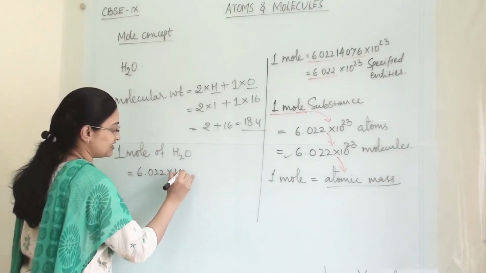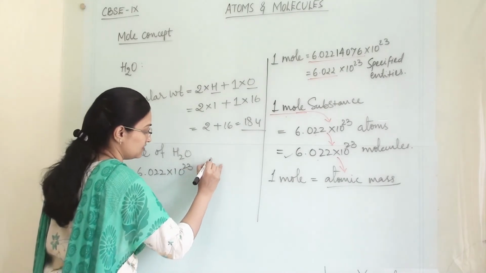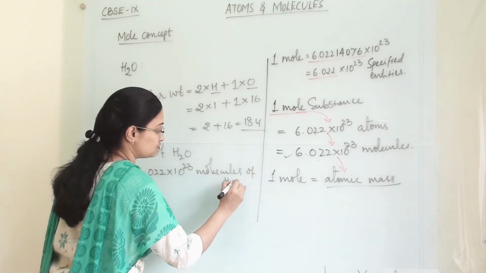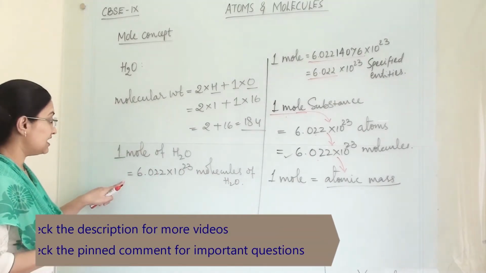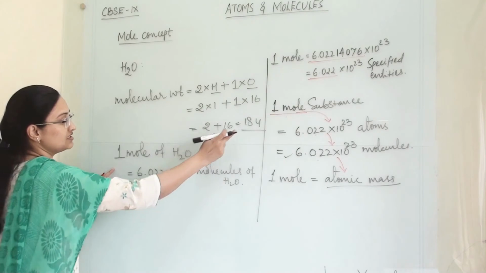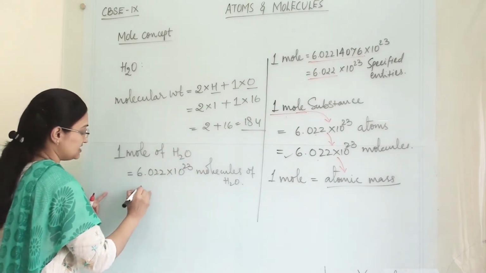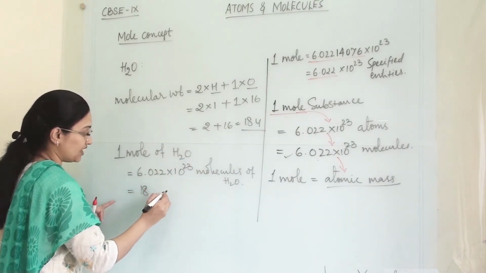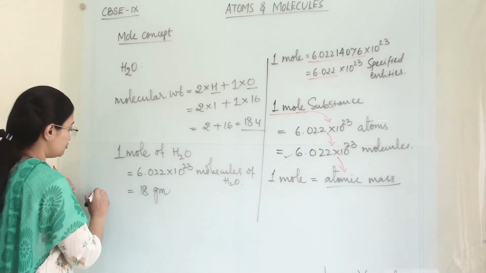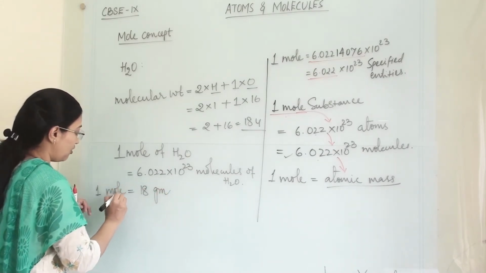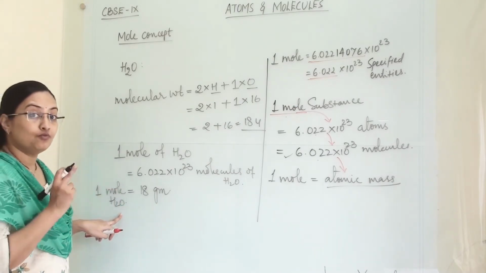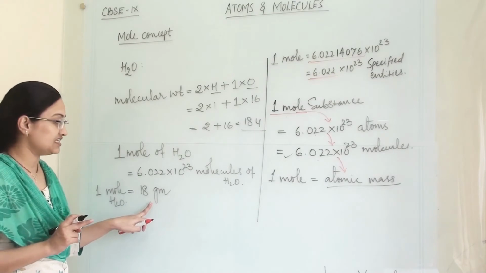6.022 × 10^23 molecules of water will be present in this. Now, what will be the weight of 1 mole of water? This much. That is 18 atomic weight, or 18 gram, equals 1 mole of water. The weight of 1 mole of water is 18 gram.